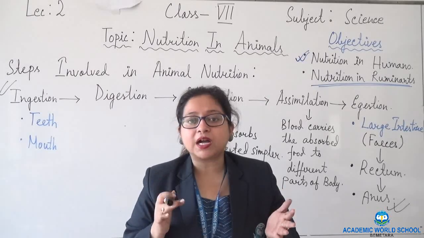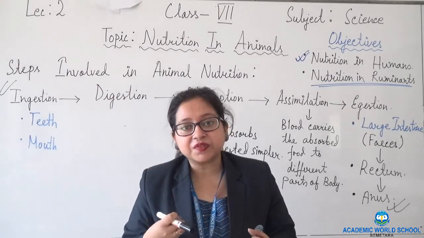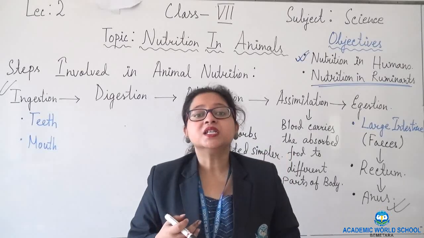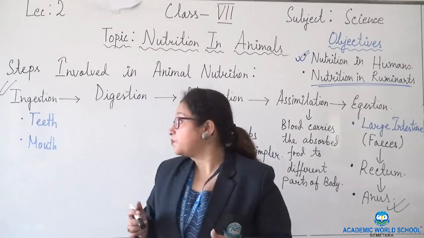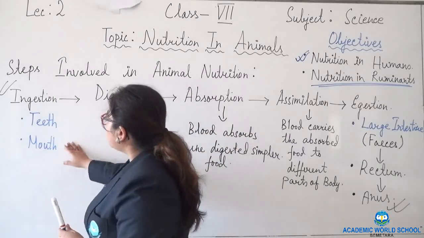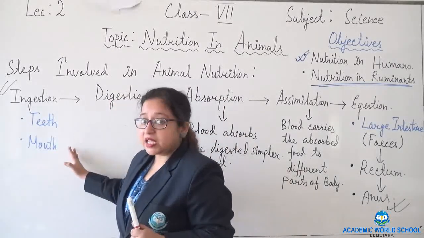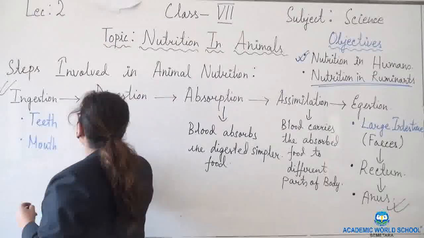They chew it partially, saliva mixes with it and they swallow it. They take as much as possible.